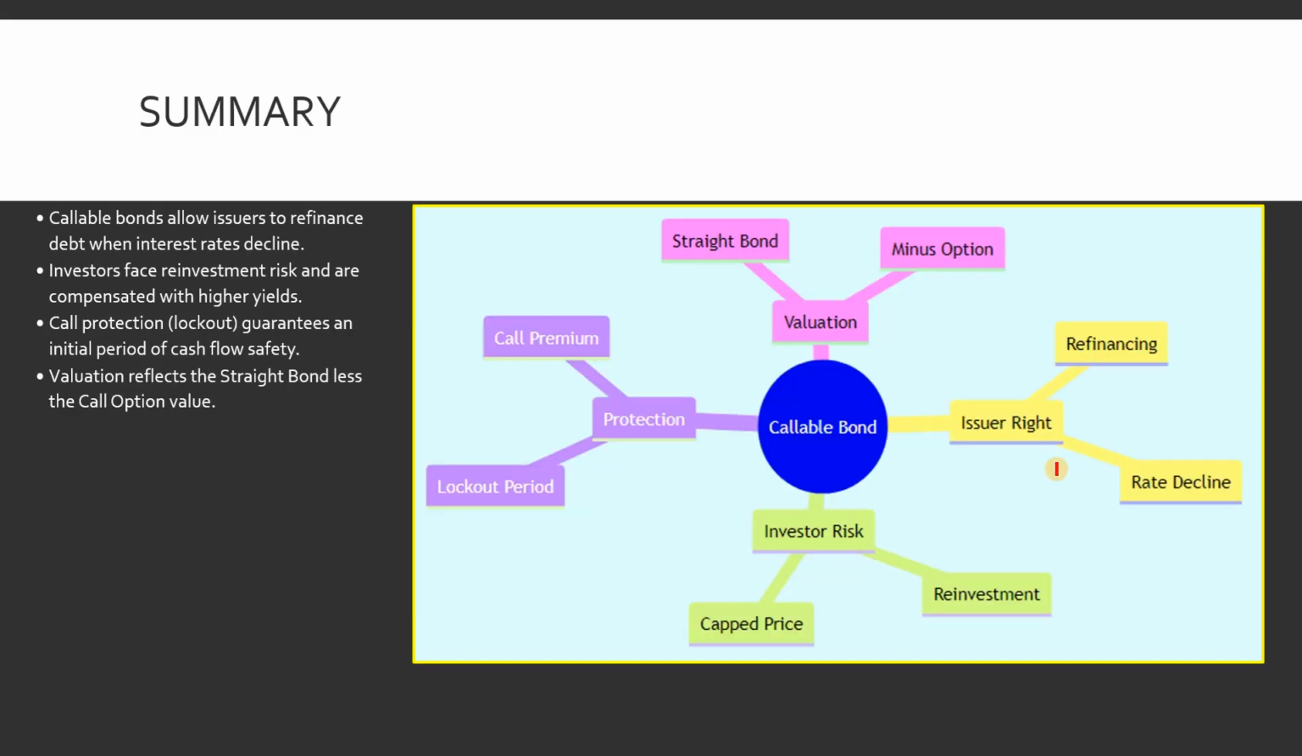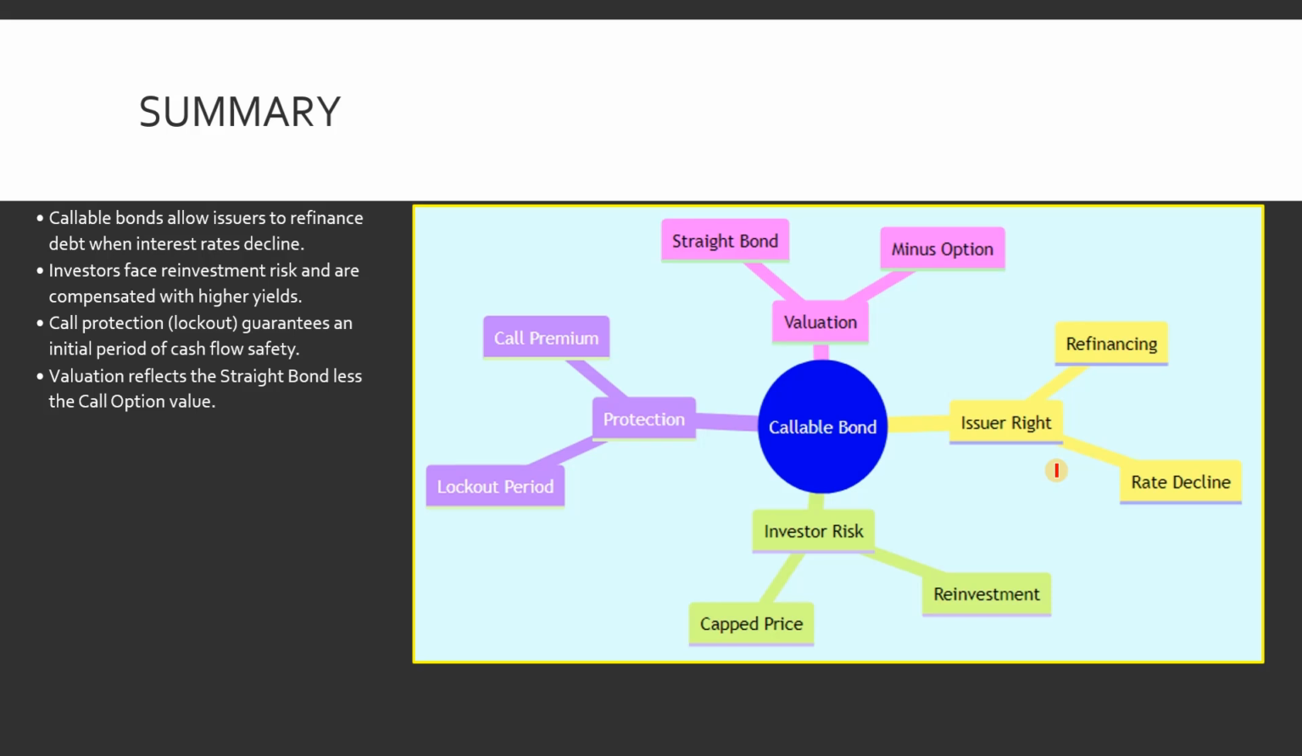Now, let's summarize. To wrap up, remember that callable bonds are tools for issuers to manage interest rate risk. They allow them to refinance when rates drop. For investors, this creates reinvestment risk, which is the risk of having to reinvest at lower rates. You are compensated for this with higher yields. We also discussed how lockout periods provide temporary safety and how the bond's value is mathematically reduced by the value of the option held by the issuer. Callable bonds trade higher yields for the risk of early redemption and capped price appreciation.